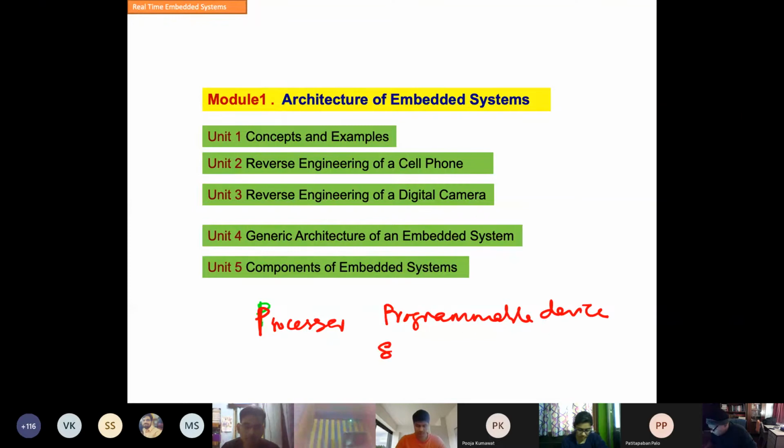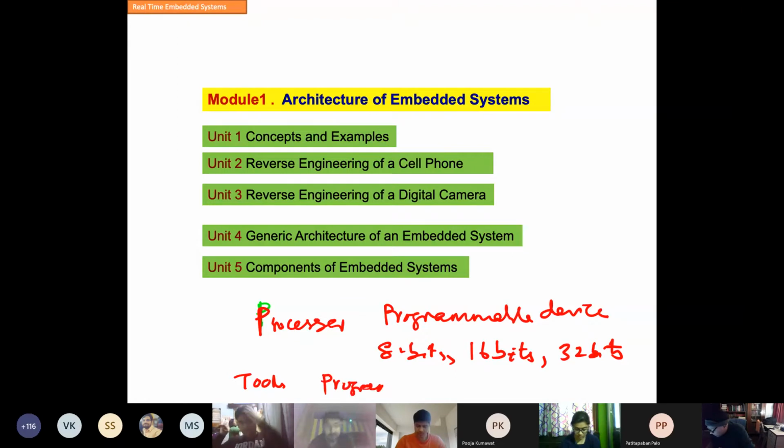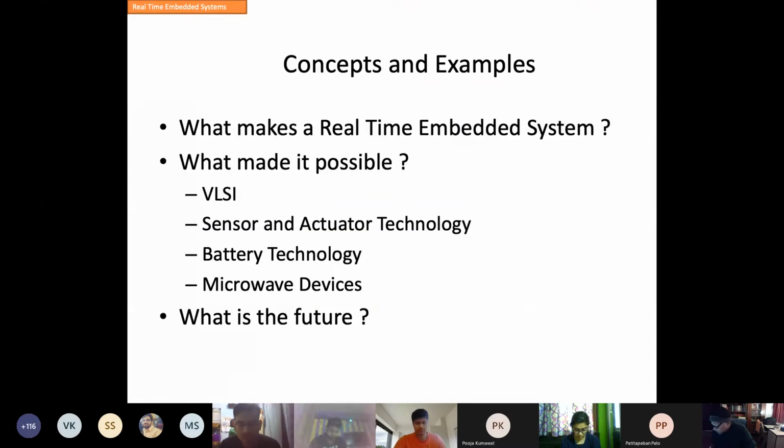So it could be 8 bits, 16 bits, or 32 bits. It comes with lots of tools, such as tools to program it, which you are going to learn. This 8-bit first. After beyond the processors, what else is there?